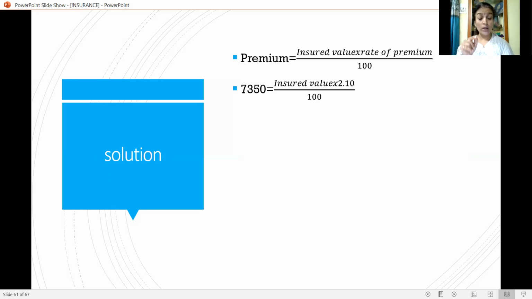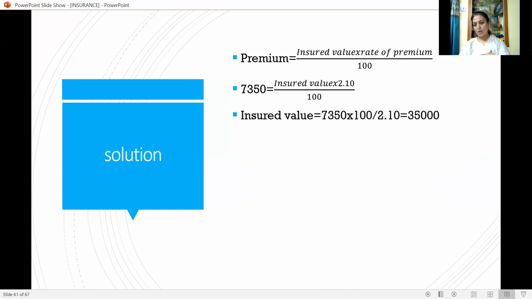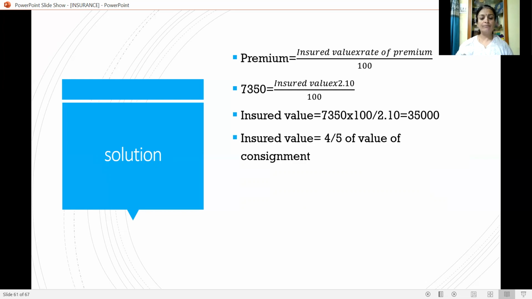Then it will become divided by. And divided by 100 will go to the other side of the equal sign and become into. So now insured value is equal to 7,350 into 100 divided by 2.10. And the insured value we have calculated is 35,000.